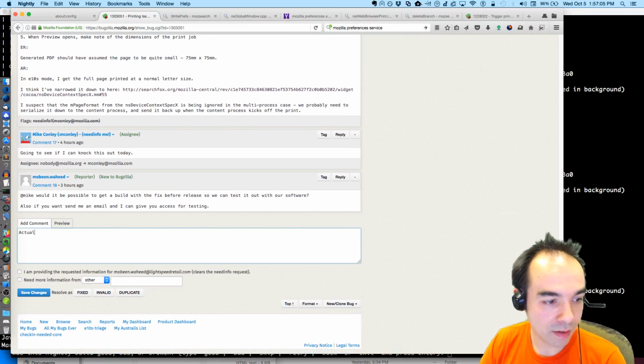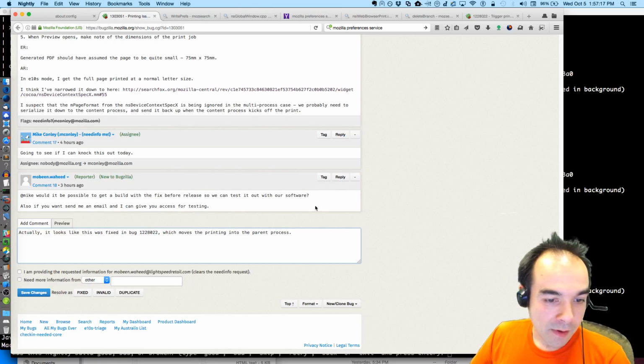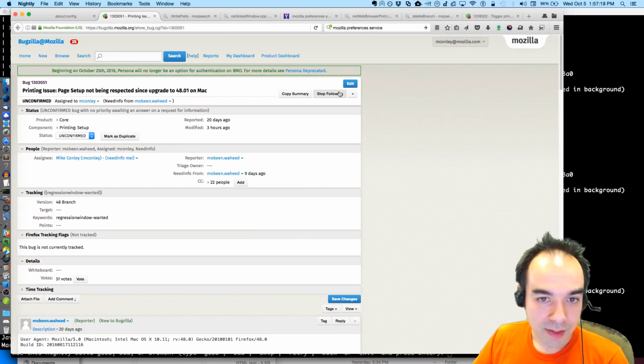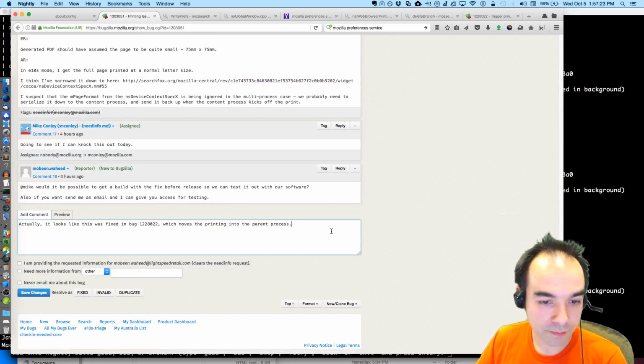Actually, it looks like this was fixed in bug 1228022, which moves the printing into the parent process. So fixing this depends on Mobeen Wahid.